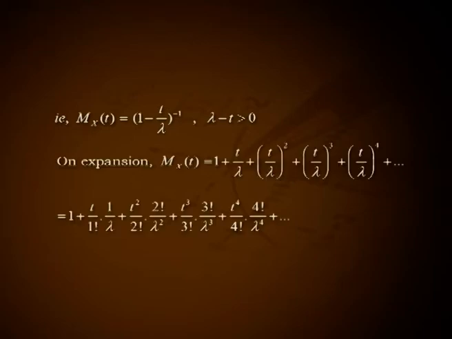On expansion, M_X(t) equal to 1 plus (t by lambda) plus (t by lambda) the whole square plus (t by lambda) the whole cube plus (t by lambda) the whole raised to 4 plus etc. That is equal to 1 plus t by 1 factorial into 1 by lambda plus t square by 2 factorial into 2 factorial by lambda square plus t cube by 3 factorial into 3 factorial by lambda cube plus t raised to 4 by 4 factorial into 4 factorial by lambda raised to 4 plus etc. The raw moments of exponential distribution can easily be obtained from the above expression.